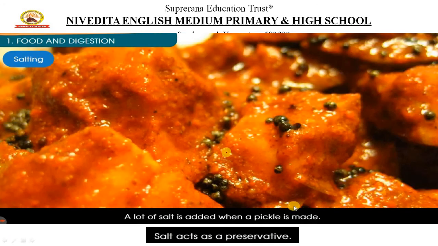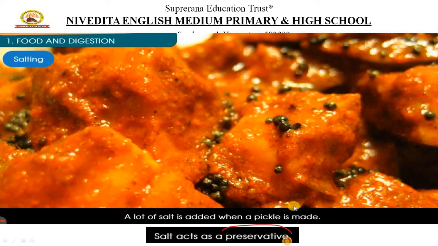Okay, so another simple and best way of preserving food is by adding salt. Especially this is very common when we see pickles, right? Even in some houses still now they prepare pickles for the whole year, especially when mango season comes. We have seen they take a very large quantity, 20-25 mangoes, they cut them, they mix all the masalas, they put a lot of salt and oil, right? See, salt gives us good taste, that is one thing, and salt even acts as a preservative.